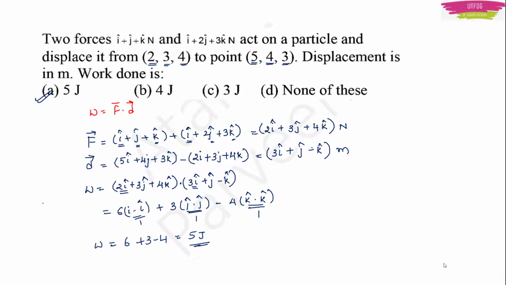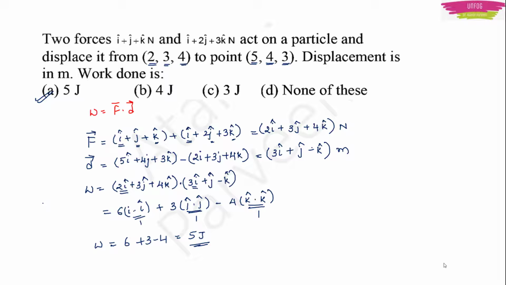So 5i minus 2i will become 3i, then 4j minus of plus 3j means 4j minus 3j will become j, and 3k minus of plus 4k means 3k minus 4k will become minus k. So 3i cap plus j cap minus k cap meters will be the displacement.